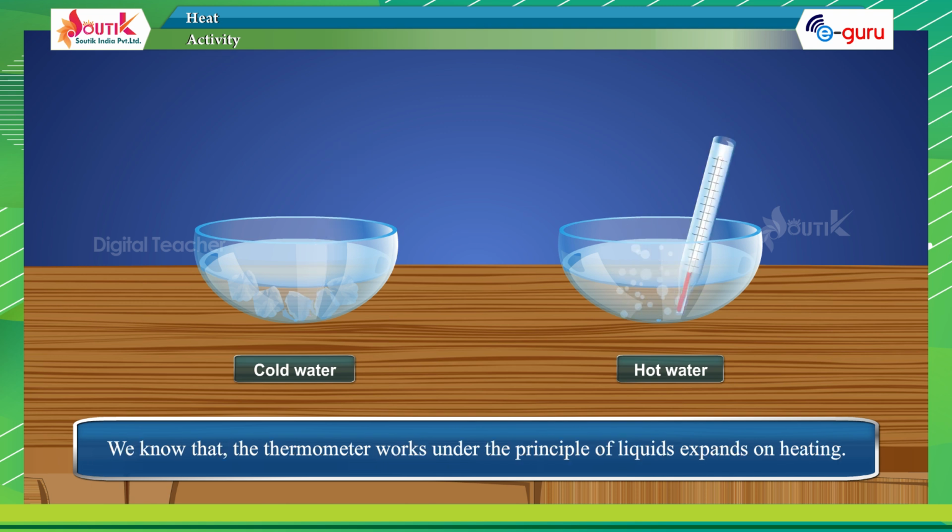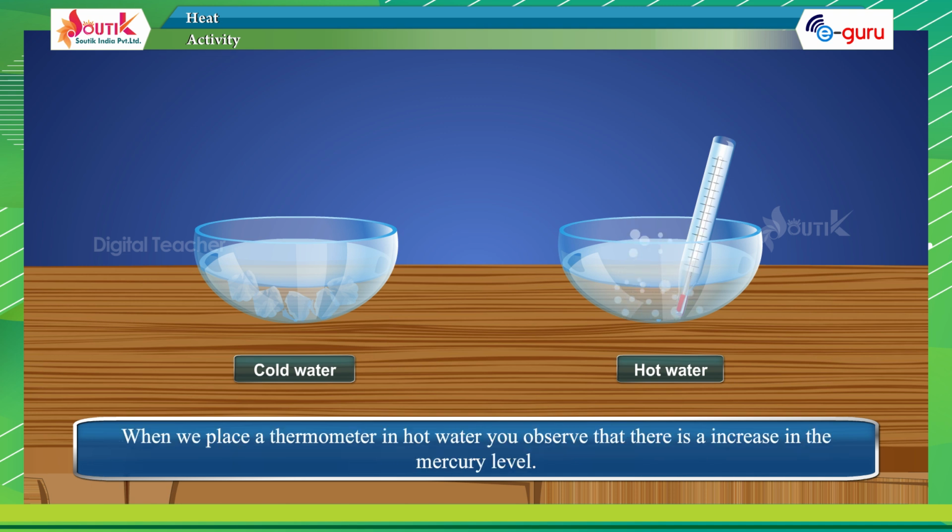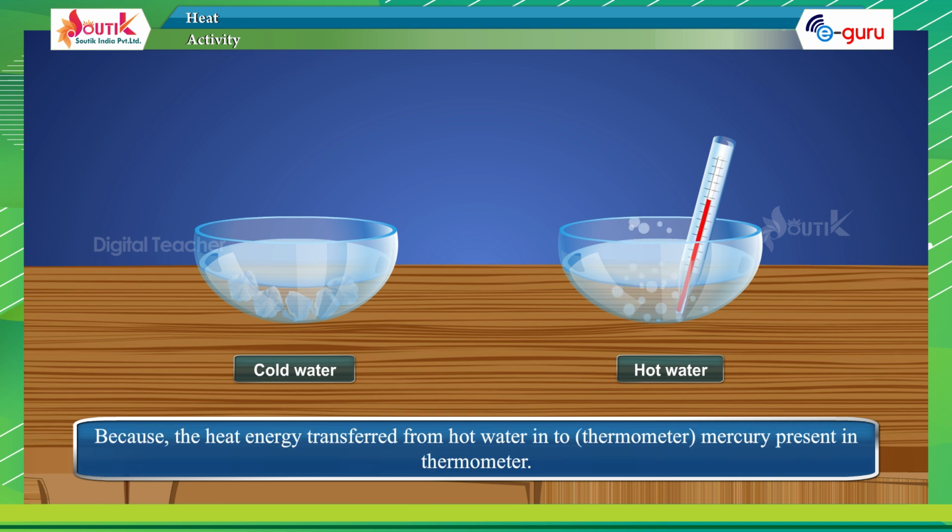We know that the thermometer works under the principle that liquids expand on heating. When we place a thermometer in hot water, you observe that there is an increase in the mercury level, because the heat energy is transferred from hot water into the thermometer, to the mercury present in it.